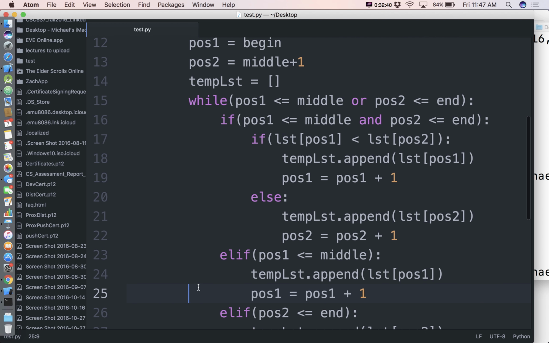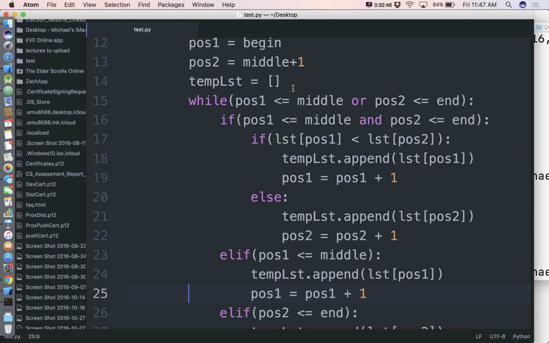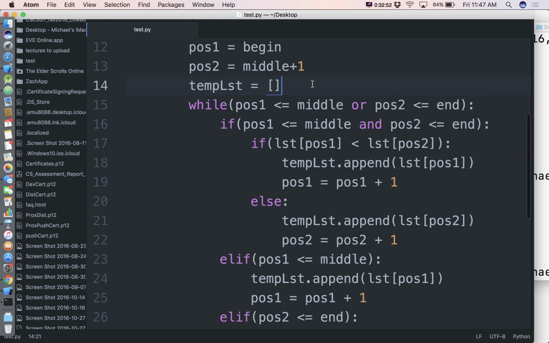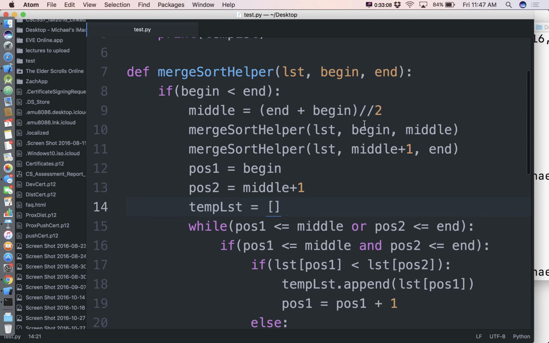It looks like it's getting printed out that way. Pos 1 is begin. Pos 2 is middle plus 1. Yeah, that looks correct to me.